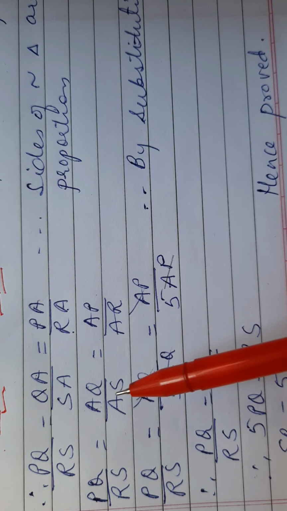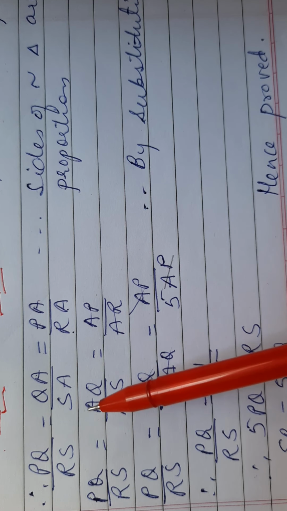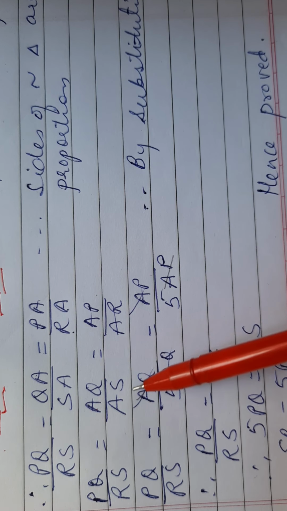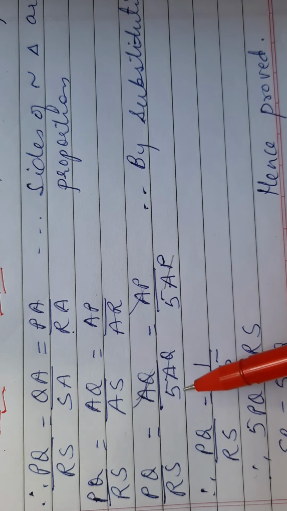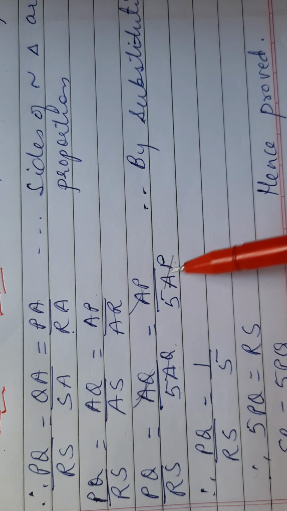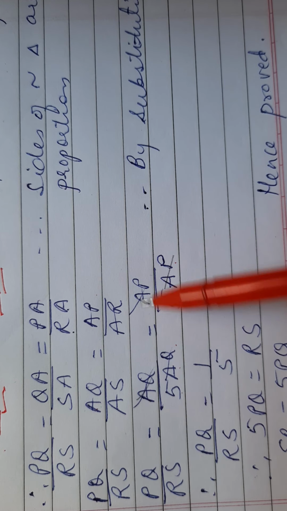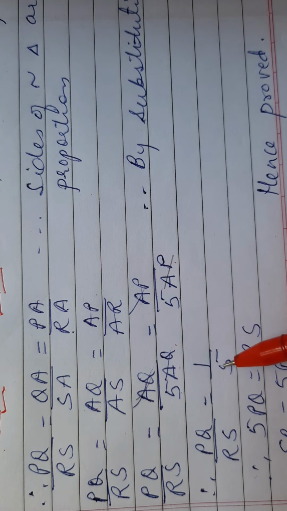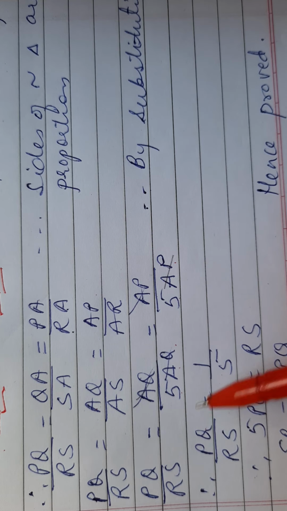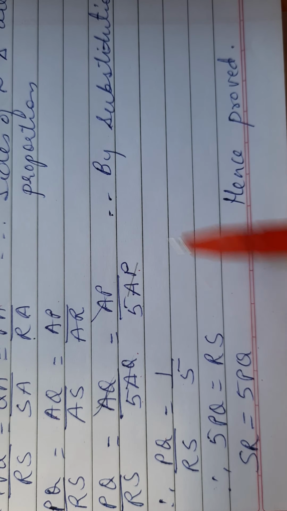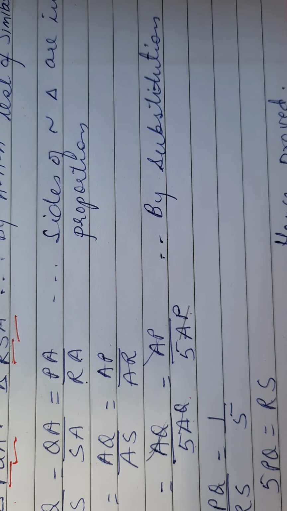What is given is AS is equal to 5 times AQ. So in place of AS we have substituted 5 AQ since it is given, and AR is 5 times AP, and therefore AP gets cancelled, we get 1 upon 5, and here PQ upon RS is equal to 1 upon 5. So when we cross multiply it, RS into 1 is RS, and PQ into 5 is 5 times PQ. So RS is equal to 5 times PQ, hence it is proved.